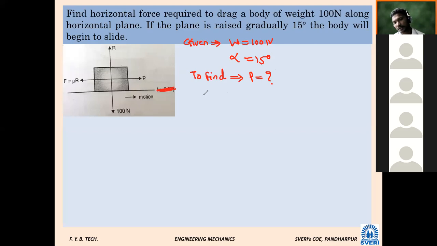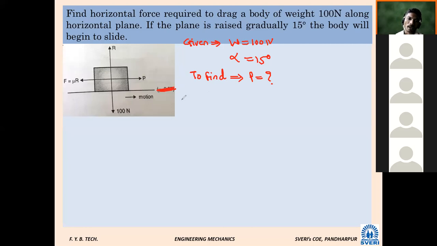Here the plane is horizontal, but for the same plane another condition is given: if the same plane is made inclined at 15 degree, the body will start to slide. In other words, alpha is given to us, but actually the plane is horizontal only in this condition.